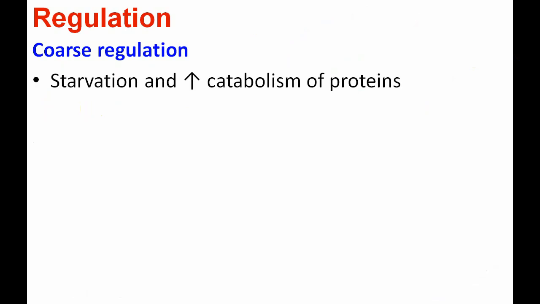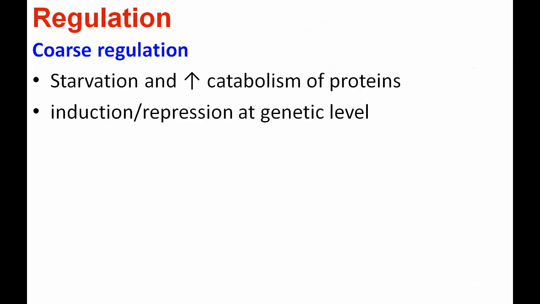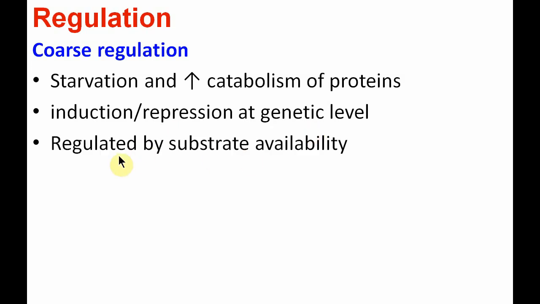Now let us see how this pathway is regulated. The coarse regulation occurs under starvation and when there is increased catabolism of proteins. It is a long-term regulation by the mechanism of induction and repression at the genetic level. It is mainly regulated by substrate availability.